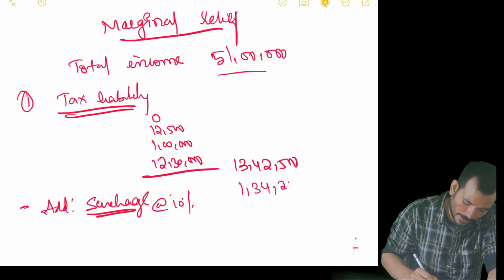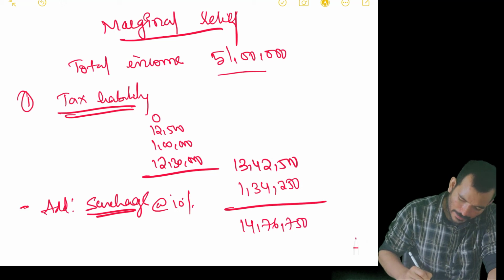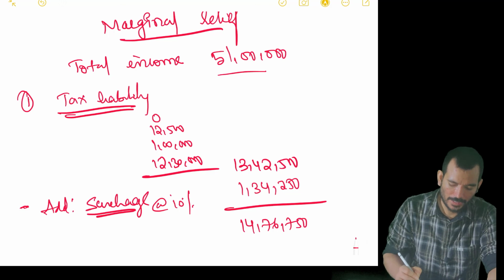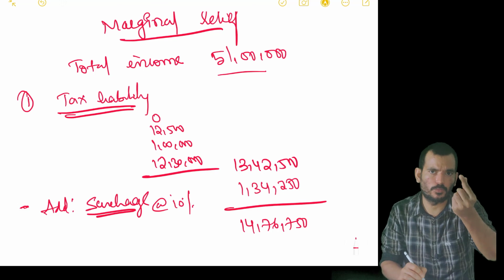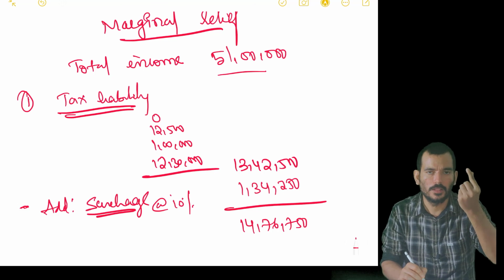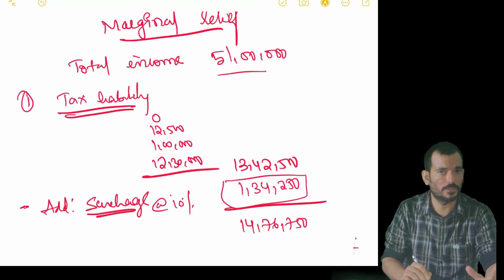So he will be paying 1,34,250. So total liability will be 14,76,750. My concern is that because my income has exceeded 50 lakh by just 1 lakh, I end up paying 1,34,250. So it's unfair for me.